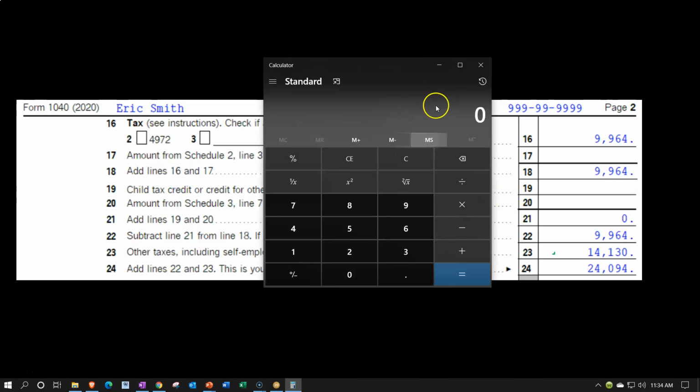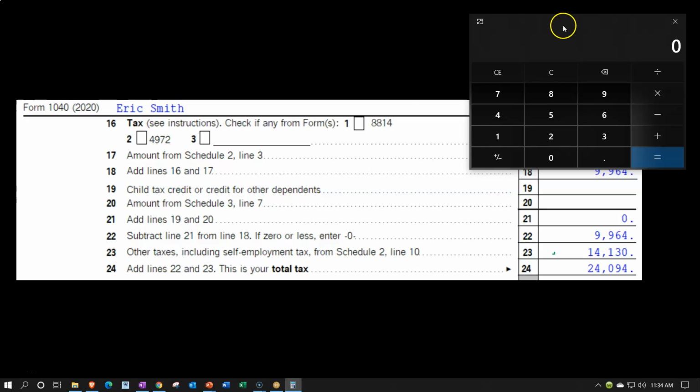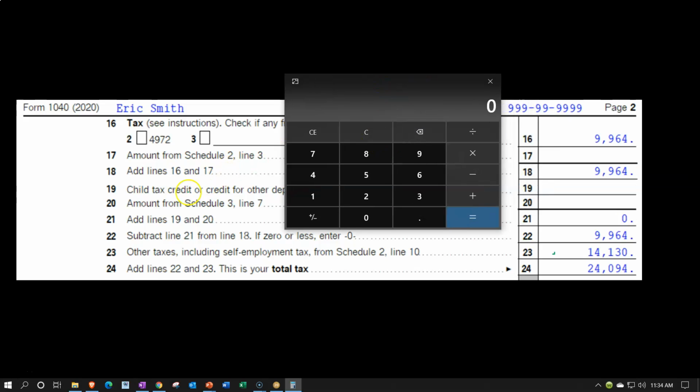Now, the self-employment tax, if you think about it, is like what would be paid out of your wages if you had W-2 wages.